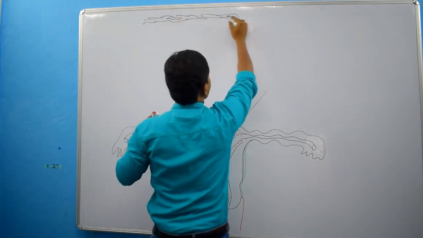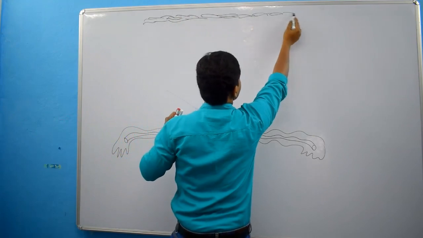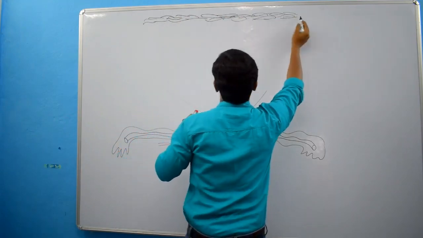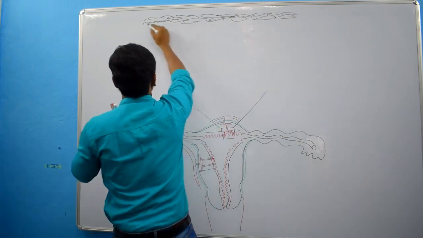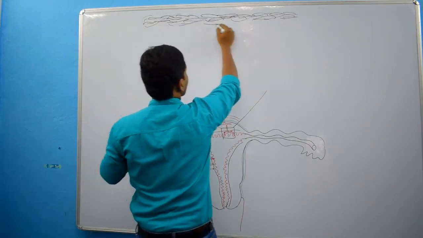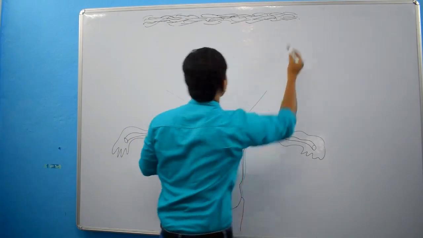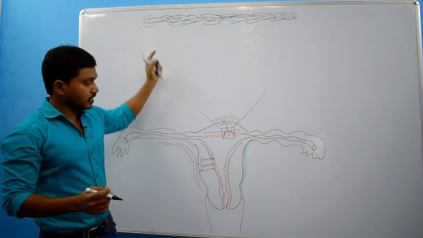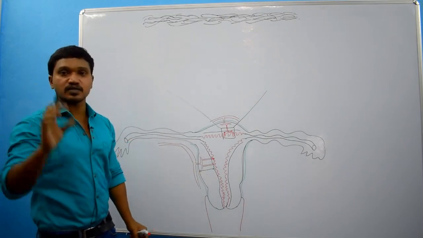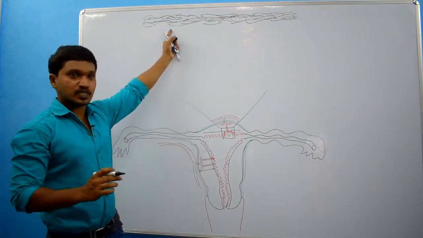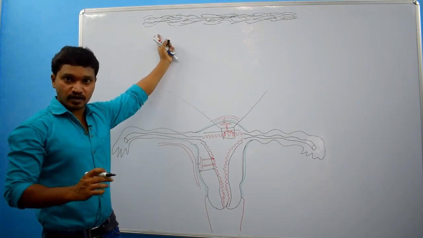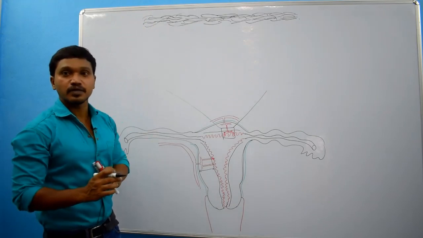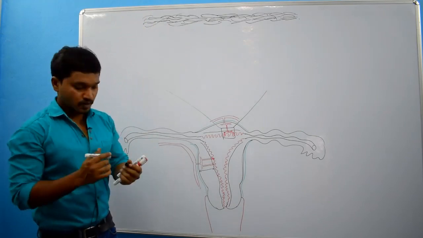This is the myometrium. Actually I have drawn a very thin layer, but the myometrium is the thickest layer of the uterus. I don't have space, that's why I am drawing a very thin layer. But just imagine that above also there will be myometrium, right?